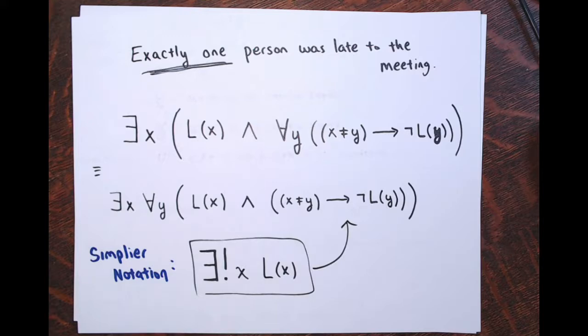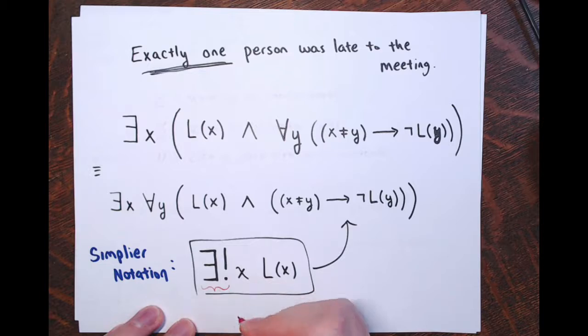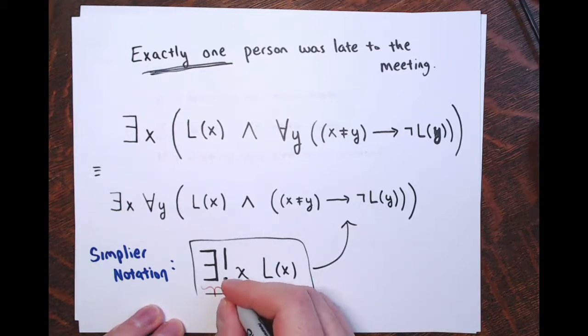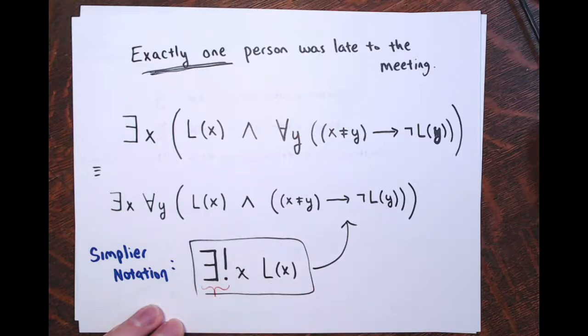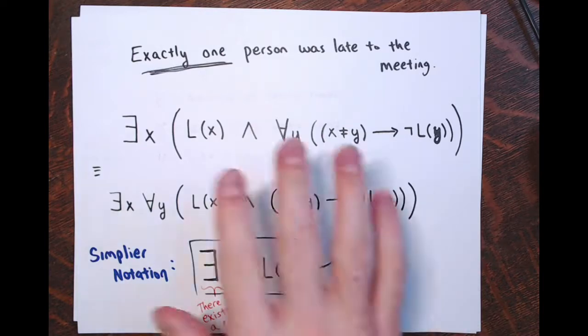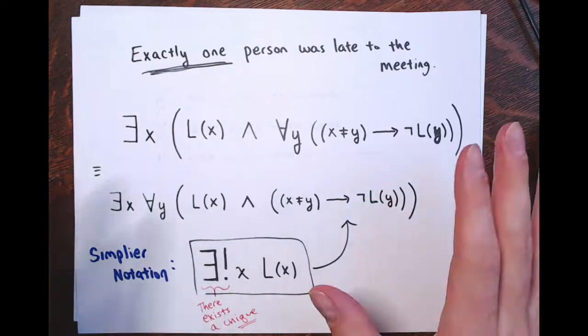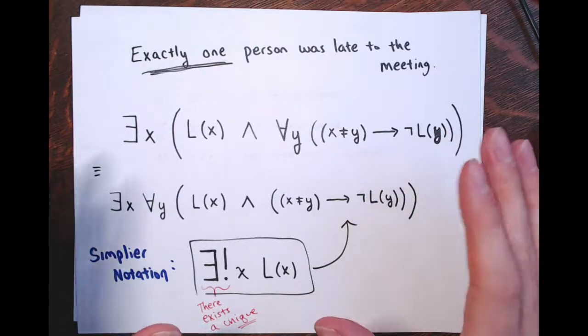But if you ever see an exclamation point, like you will in one of the videos I found on YouTube, after a there exists, an existential quantifier, this means there exists a unique, there exists exactly one, or a unique x. So hopefully that all made sense. I know it's a lot of symbols. I get this can be a little jarring because of all the symbolism.